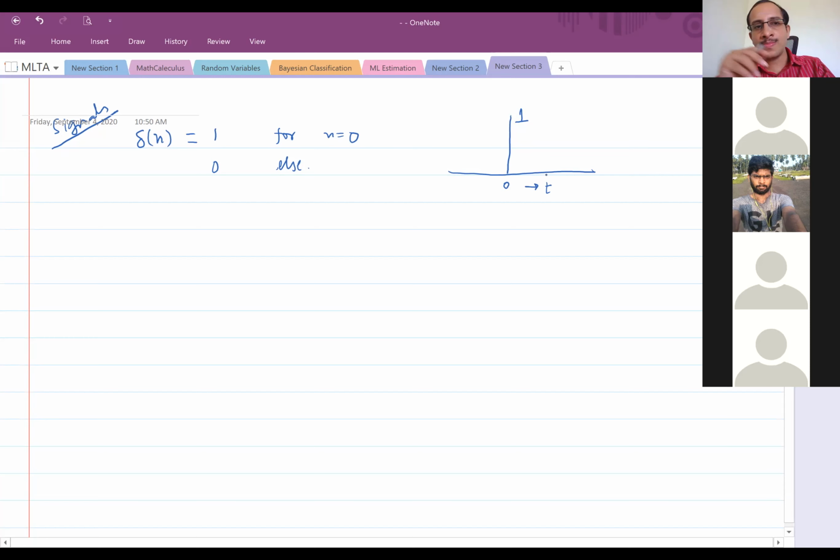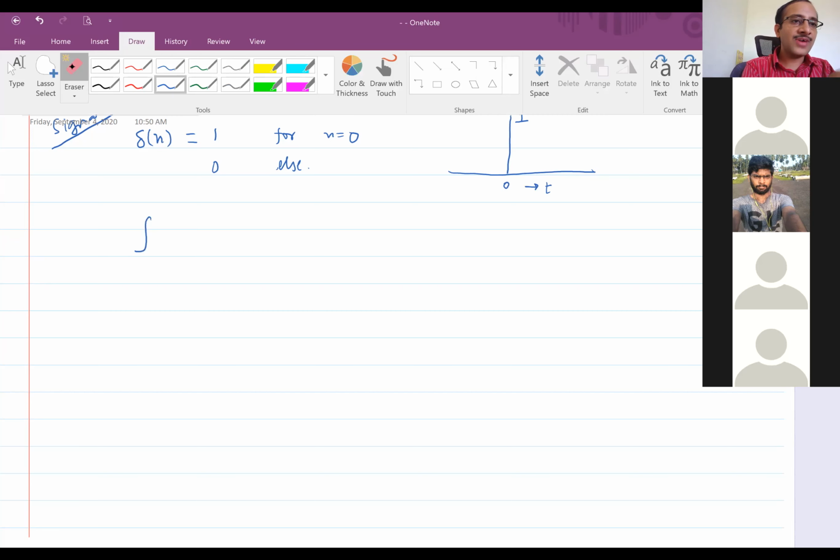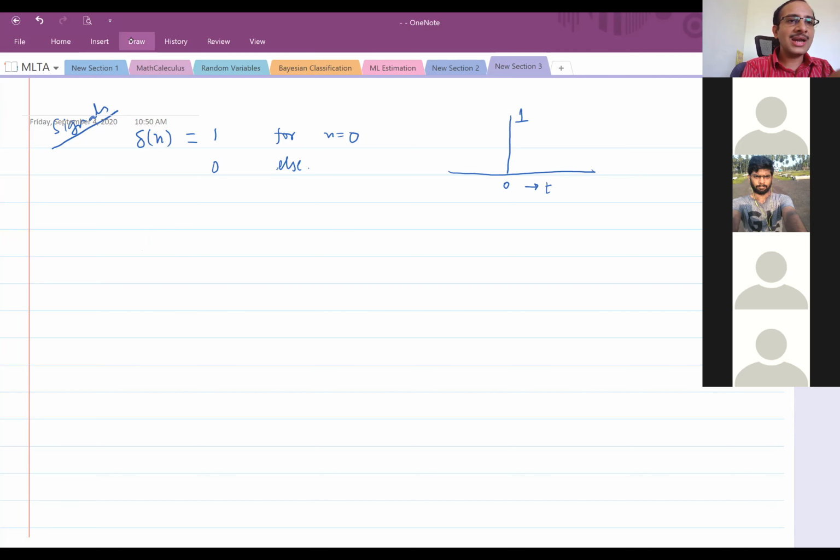Here we can say it is an impulse signal, but in the time domain that is usually called an impulse function. Because you can't define it by value, there you define it by its properties. That is, the integral over minus infinity to infinity is 1. That is for continuous. Here for discrete, what is the property we say? Summation over k from minus infinity to infinity of delta of k is equal to 1. That is also valid here.